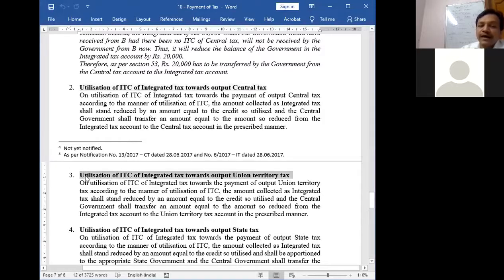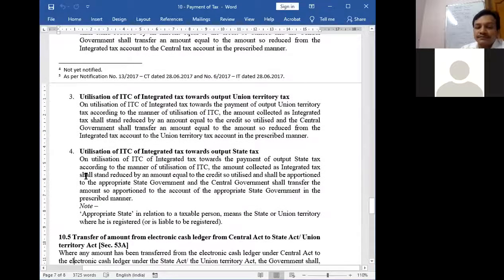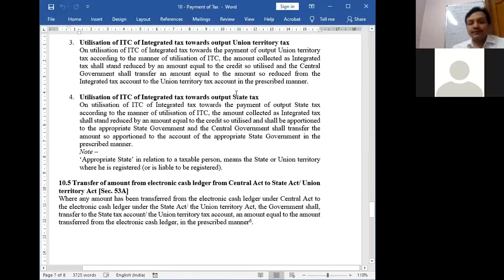The same is the case for ITC of integrated tax towards union, and ITC of integrated tax towards state. So all the utilizations of ITCs I have discussed. That's it. The chapter is over now. No need to see this section.